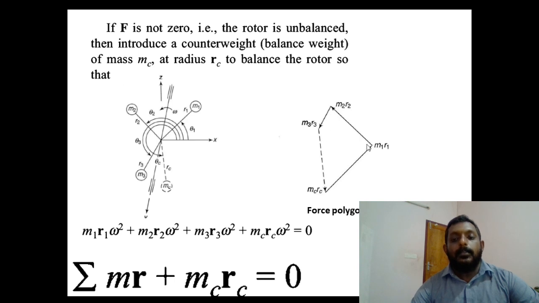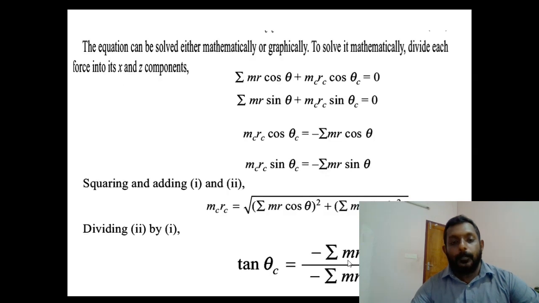These three we know, and if we know the magnitude and direction of mc rc, we can easily say that the system is balanced. For the completely balanced condition, this mc rc will close the polygon. We can write this in a simple way as sigma mr plus mc rc equal to 0.